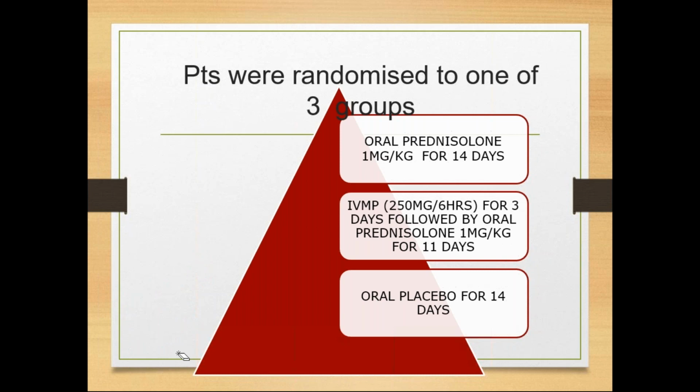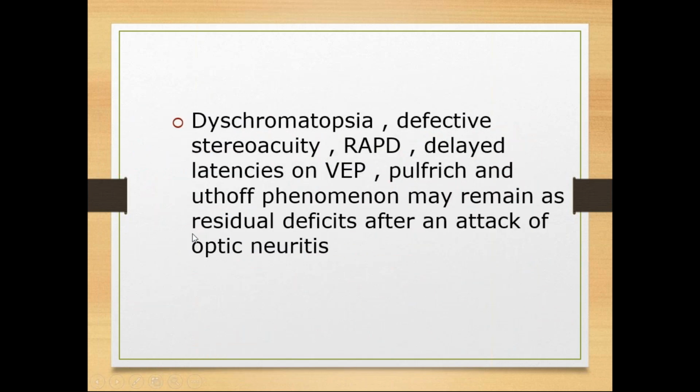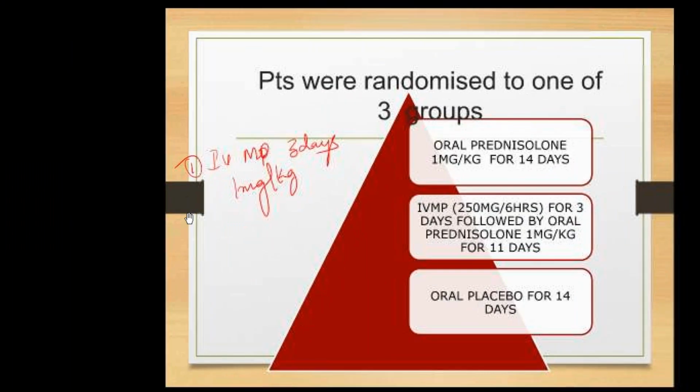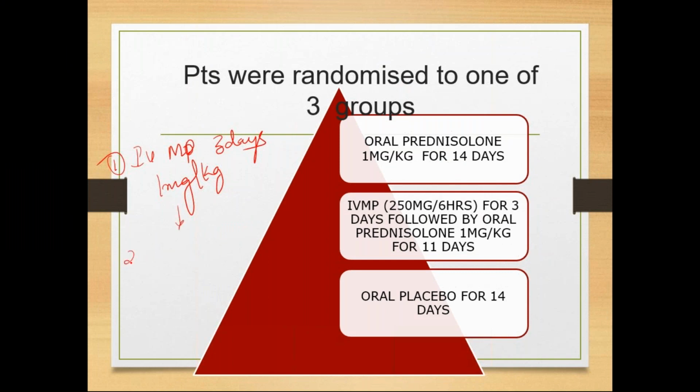How much will they give? 1 milligram per kg body weight, for 3 days, followed by oral methylprednisolone for 11 days. This is also 1 milligram per kg body weight, given for 11 days.